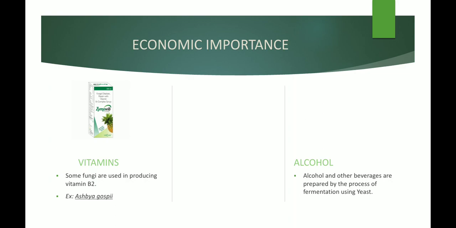When we add yeast into the fruit, this yeast produces a complex enzyme called zymase. So you should know that the yeast is capable of producing an enzyme complex called zymase, and this zymase is helpful in preparation of alcohol and other beverages.